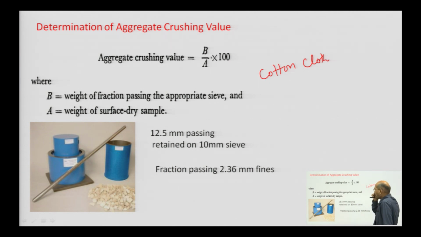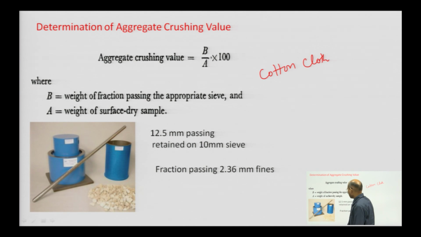Then you take it to the measuring jar, the cylinder, and compact it with the help of a rod in different layers with 25 strokes